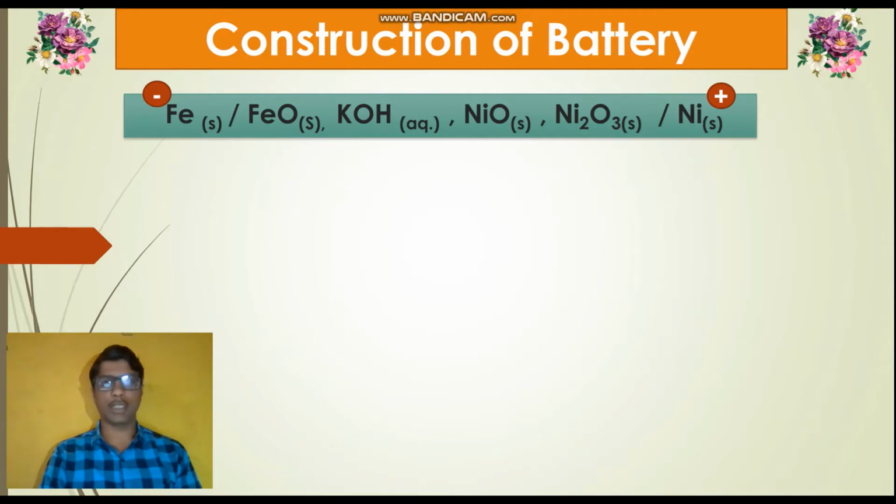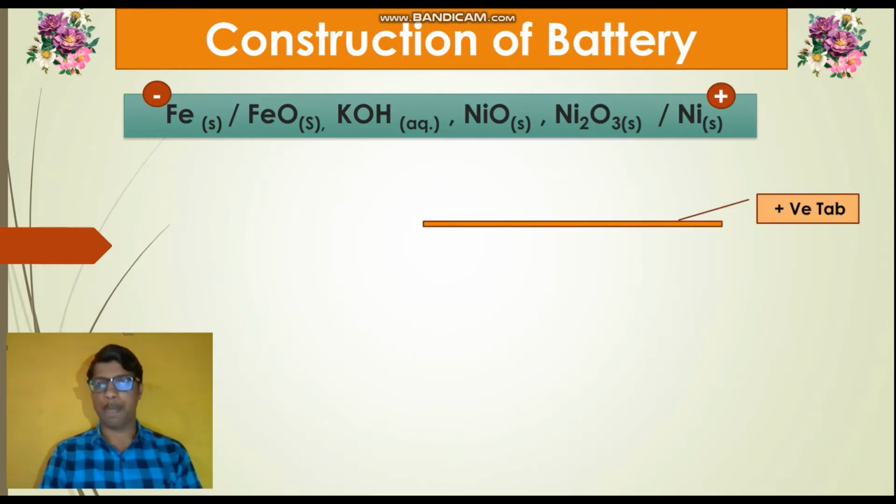Let's see the construction of battery. In construction, we use the iron plates and nickel mixed with nickel oxide plates, also 20 to 25% KOH. Let's see the construction of this battery.